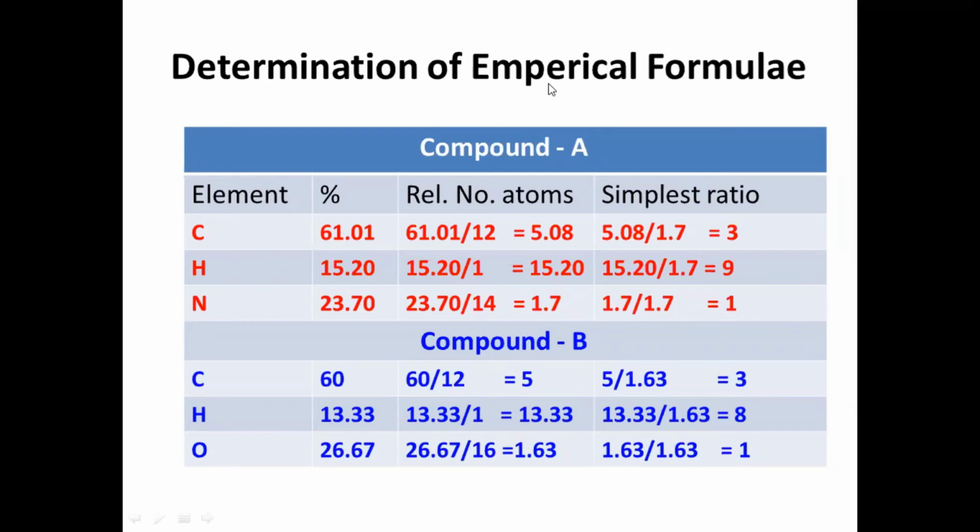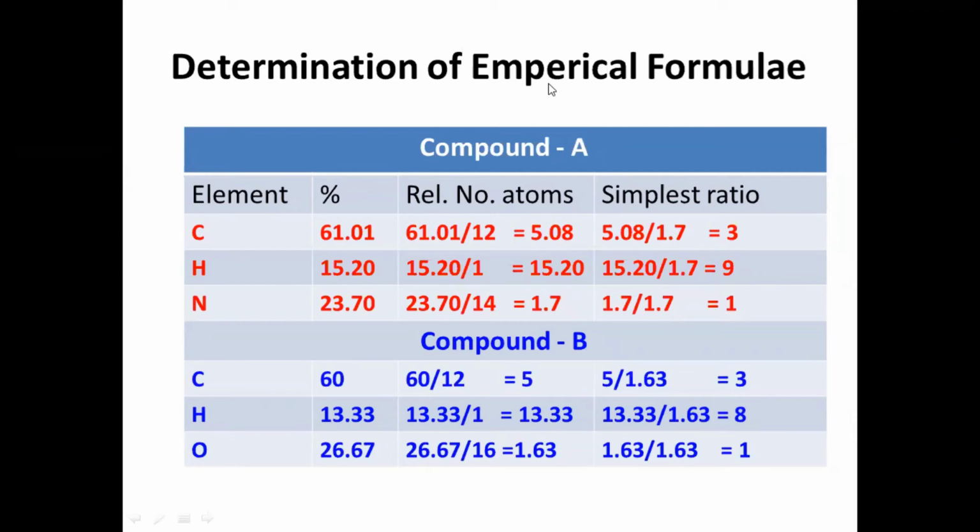Now the lowest is oxygen, 1.63. We divide the other two by this number: 5 by 1.63, 13.33 by 1.63 and 1.63 by 1.63. We get C3H8O. This is the empirical formula of compound B.